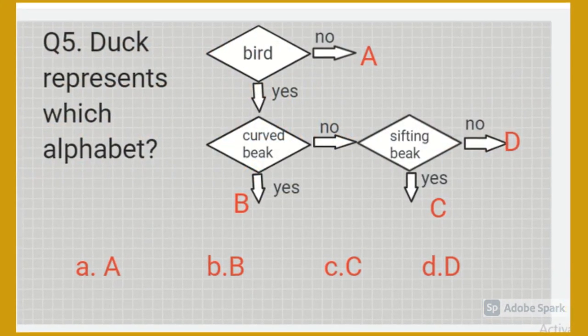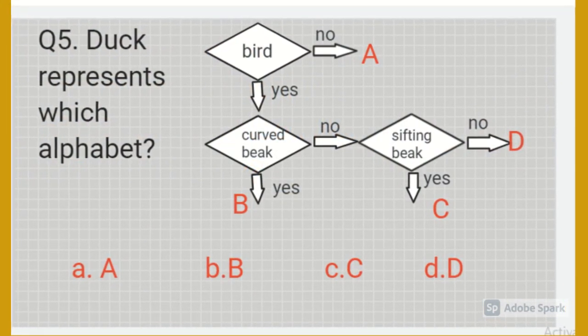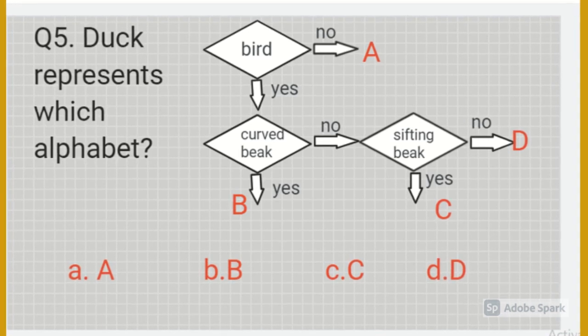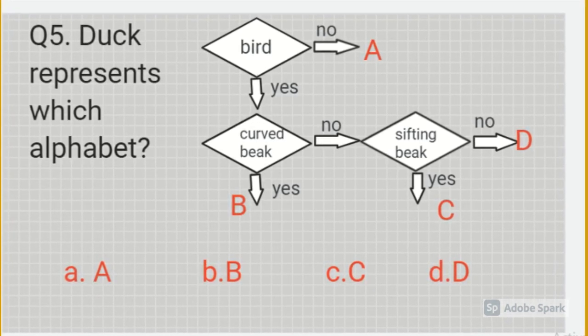Question 5. Duck represents which alphabet? Choose the right option.